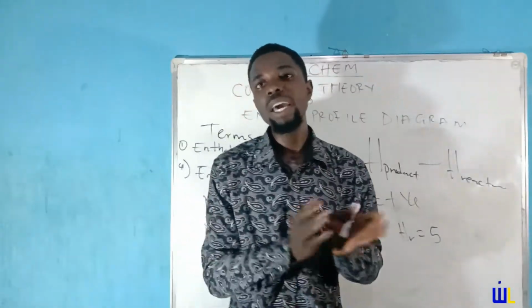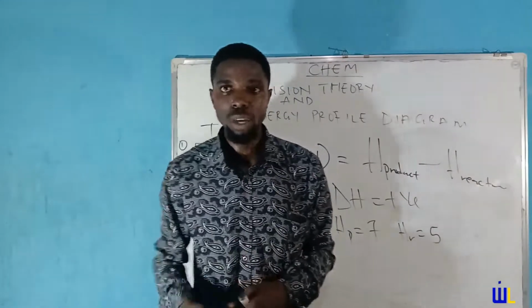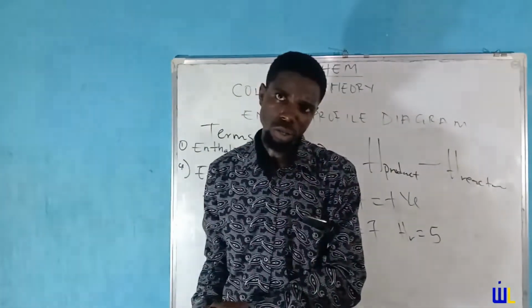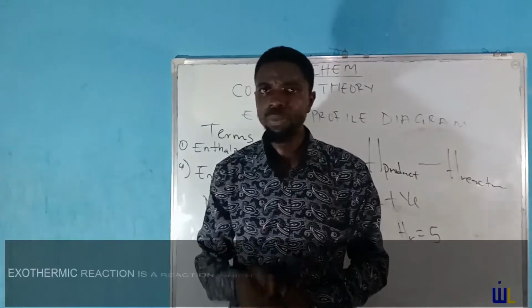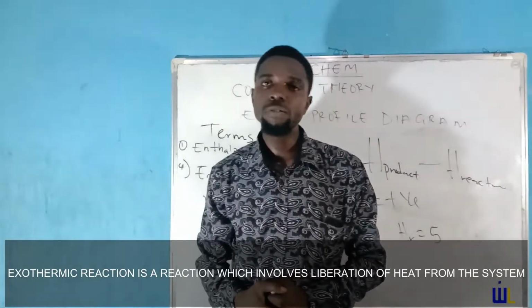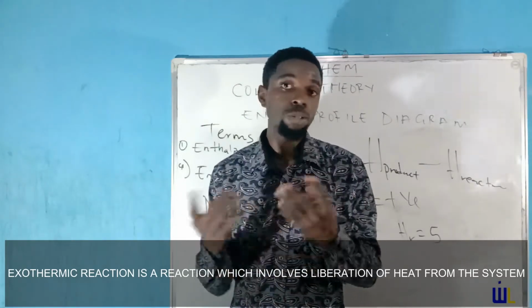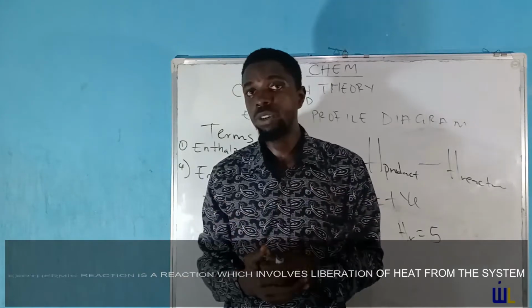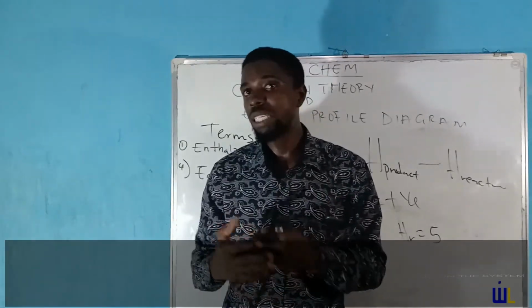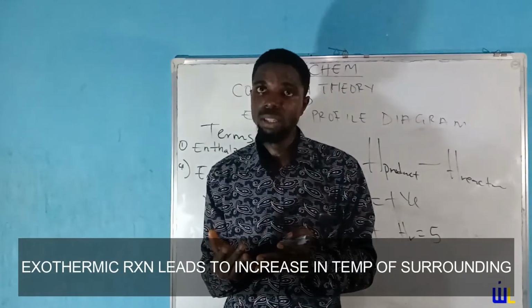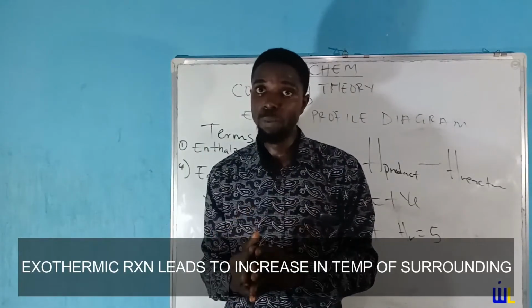Now, the second form of enthalpy change is a negative enthalpy. And the negative enthalpy occurs in exothermic reactions. So what is an exothermic reaction? An exothermic reaction is a reaction which involves liberation of heat from the system. So heat is released from the system to the surrounding. The implication of an exothermic reaction is that once that happens, you will notice that the surrounding will become hotter. Yes, that is the characteristic of an exothermic reaction.